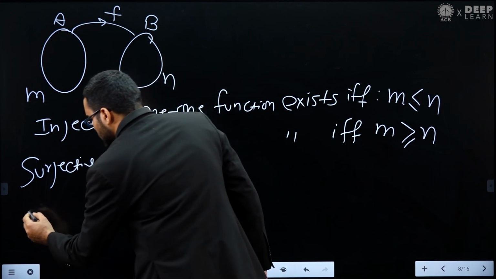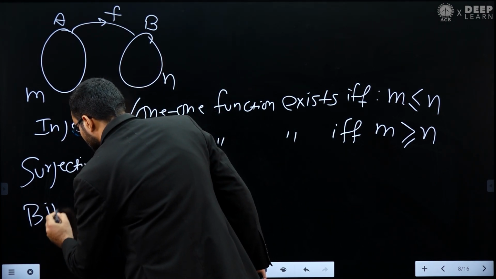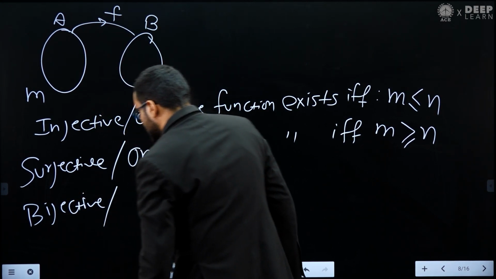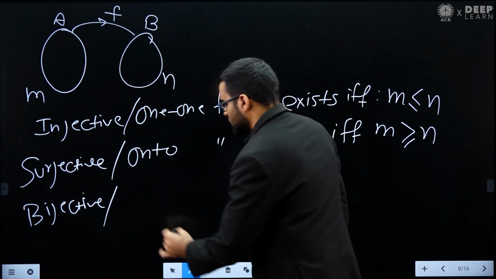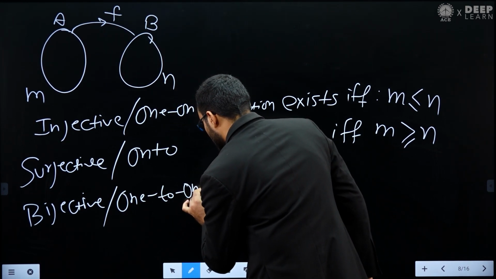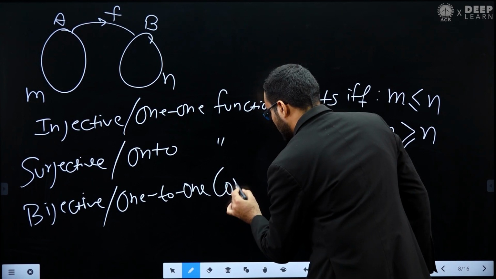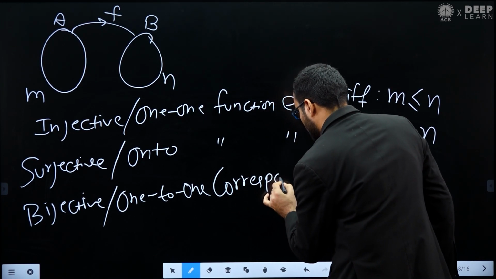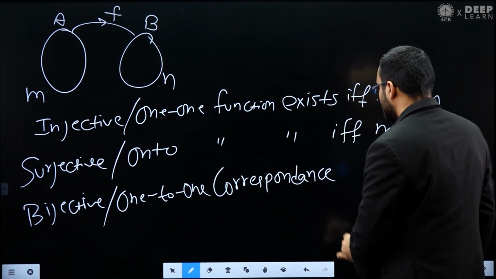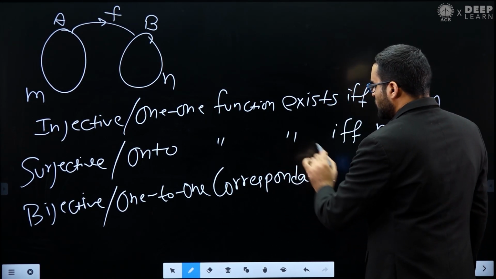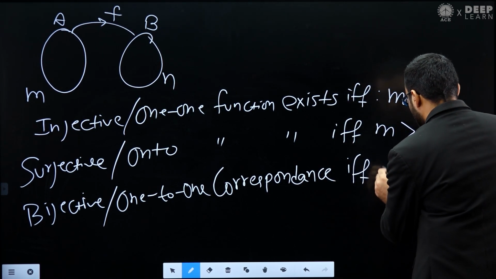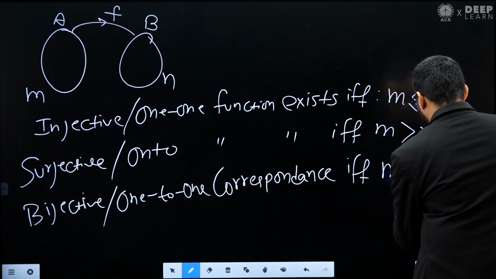Similarly, the last point is the bijective function, also called a one-to-one correspondence. A bijective function is possible if and only if m is exactly equal to n.